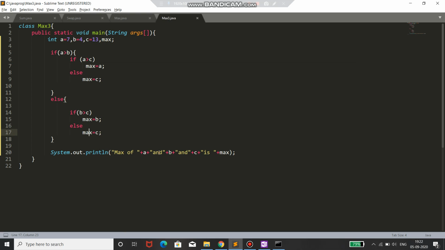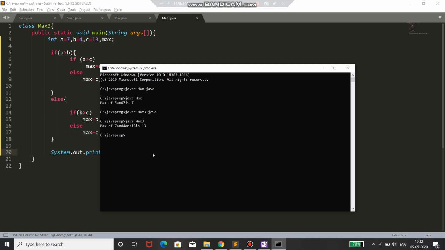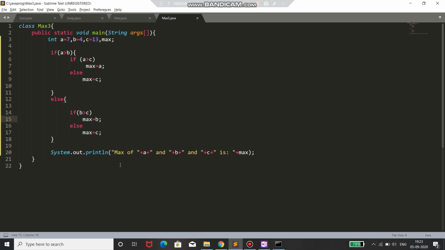Okay, so if I want to make it look beautiful, I'll put spaces over here. Okay, perfect. Now I'll again compile and then run. Yes, remember this point, that you should always compile and then run again after you make some changes in your program. Okay, so here I am having max of 7 and 4 and 13 is 13. Okay, so this was our program of nested if else.